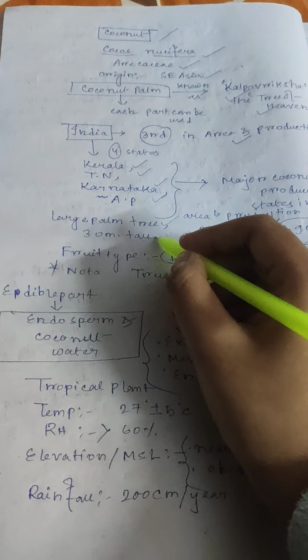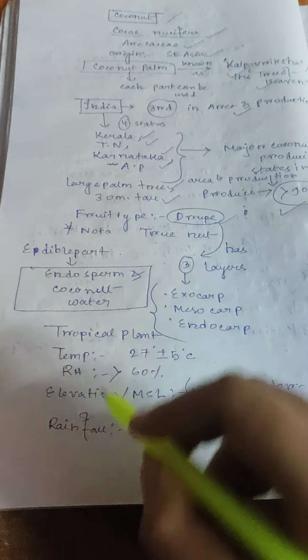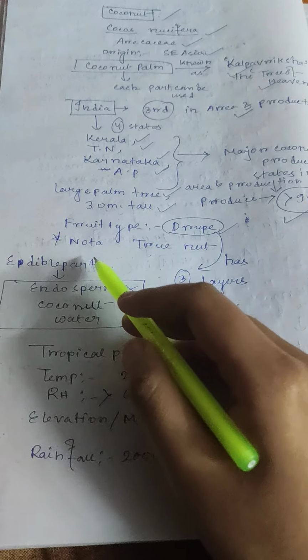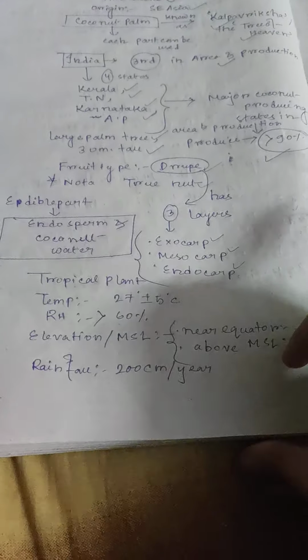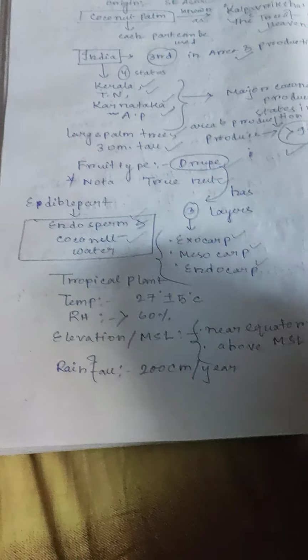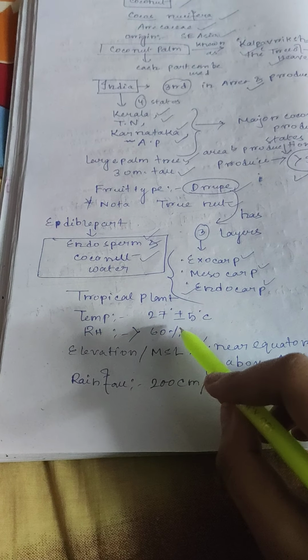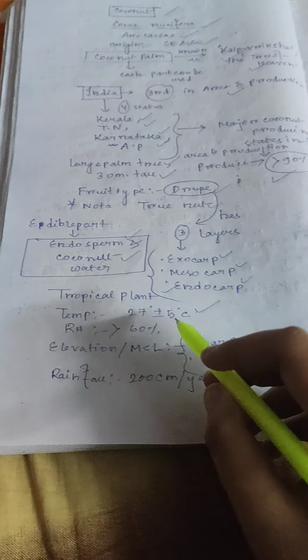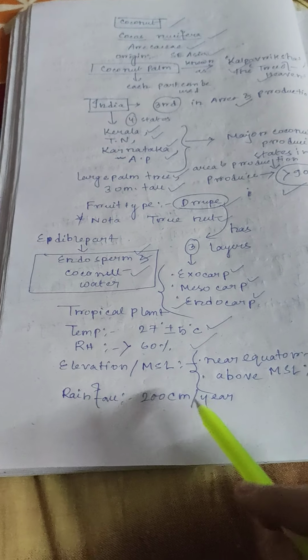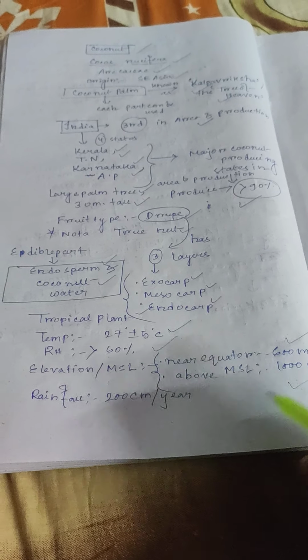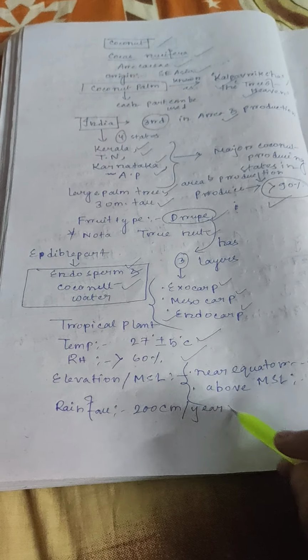Large palm tree, 30 meter tall. Fruit type is drupe. Three layers of drupe are there, exocarp, mesocarp and endocarp. Not a true nut. Edible part is endosperm and coconut water. Tropical plant, temperature 27 plus minus 5 degrees Celsius, relative humidity more than 60%. Elevation near equator 600 meter MSL and above, 1000 meter MSL. Rainfall is 200 centimeter per year.